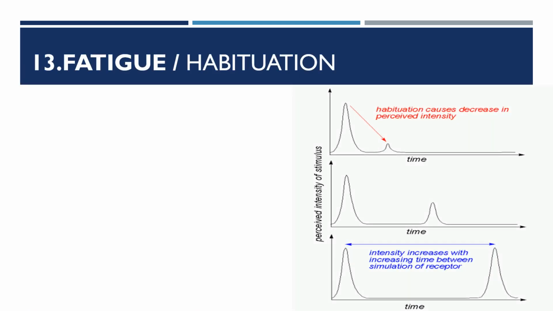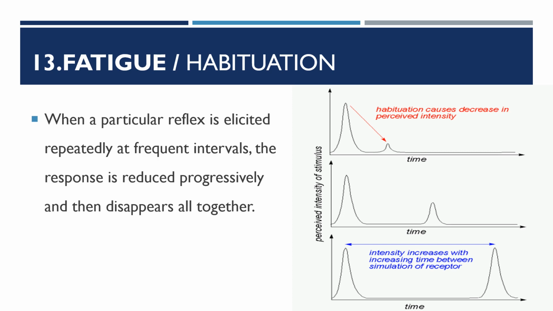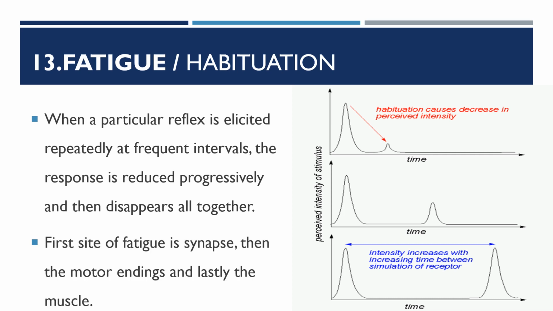Fatigue or habituation: when a particular reflex is elicited repeatedly at frequent intervals, the response is reduced progressively and then disappears altogether. So the first site of fatigue is the synapse, and then the motor endings, and lastly the muscle.